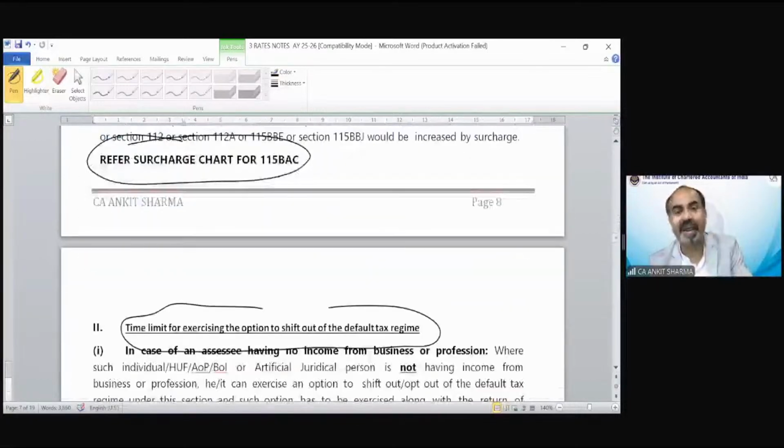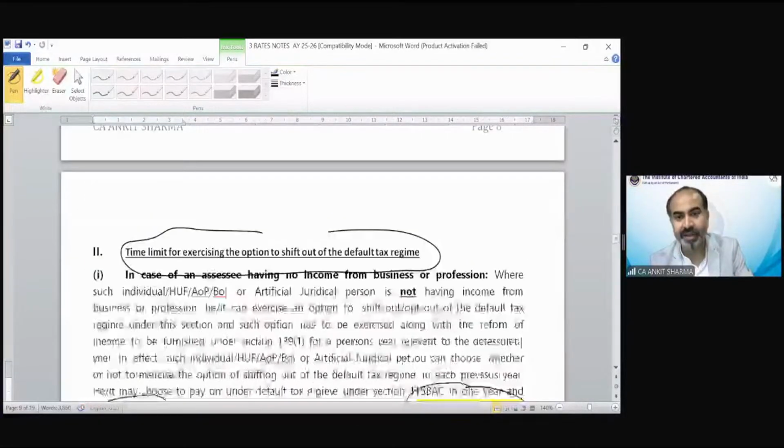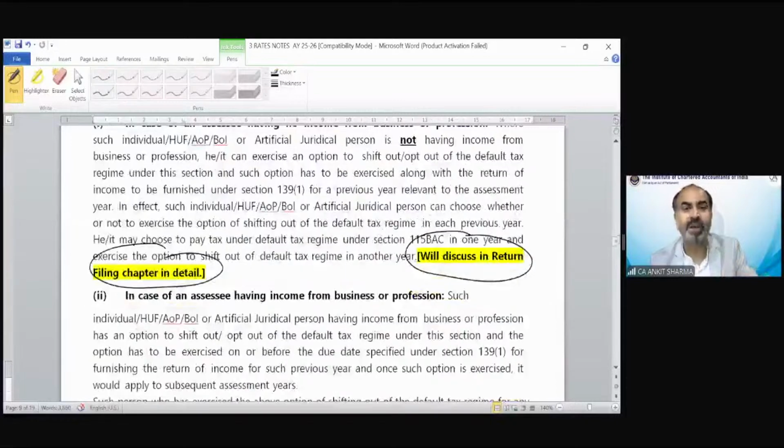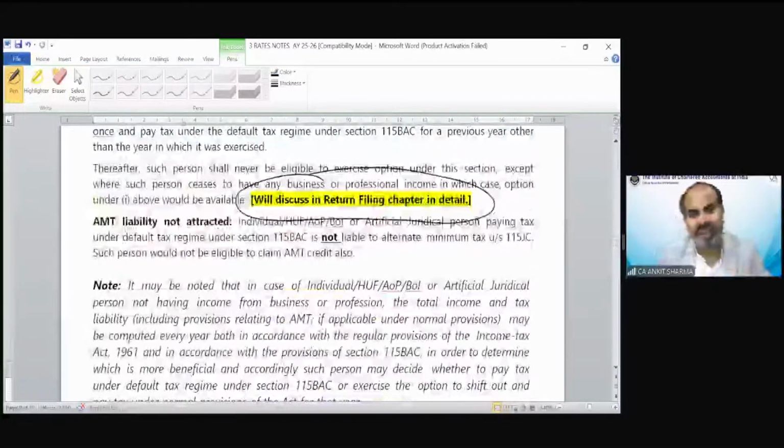Because if we try to understand these provisions over here, that is almost impossible, because we have to understand a lot of provisions between this topic and our basic topic. So one by one, we will discuss those chapters. Then the return chapter will come and you will understand what this provision wants to explain. So you can leave it, do not worry.